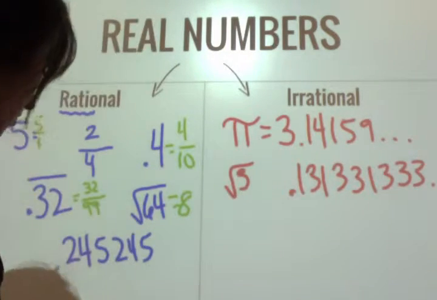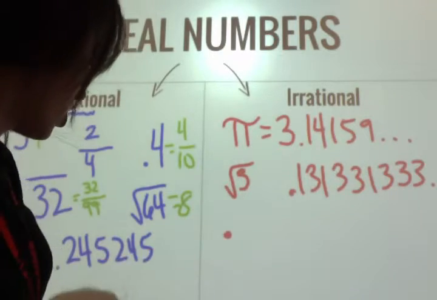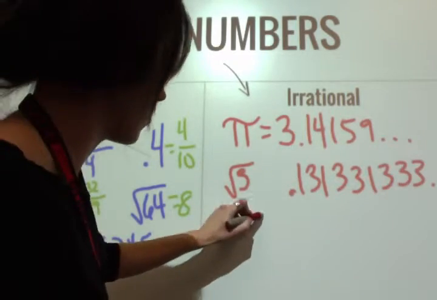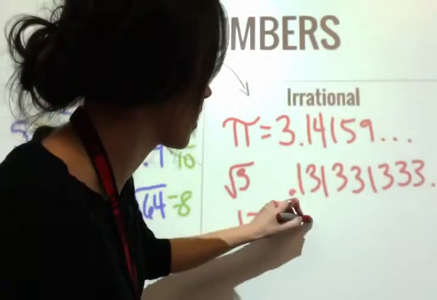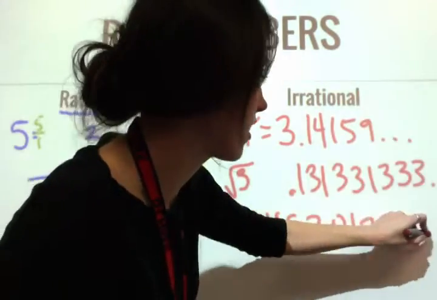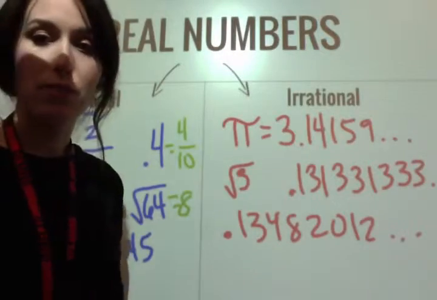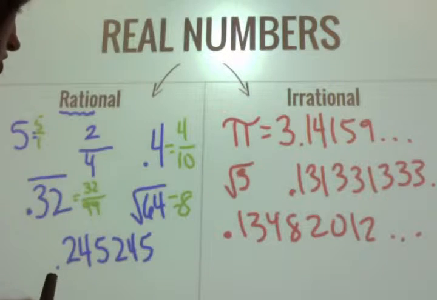It is irrational. What about just a decimal of random numbers? 1, 3, 4, 8, 2. I'm making this up as I go. It goes on forever randomly. Can't write it as a fraction, so it's irrational.